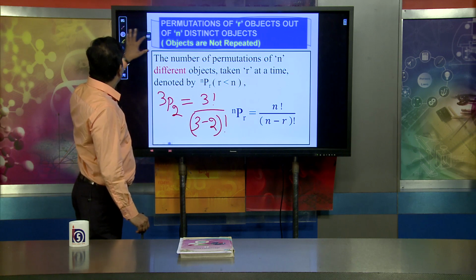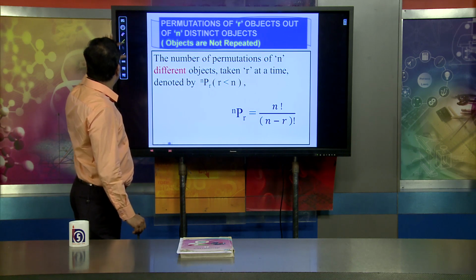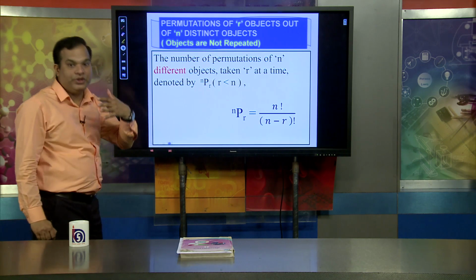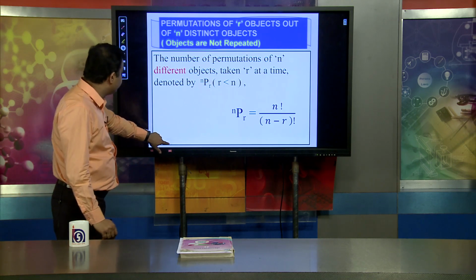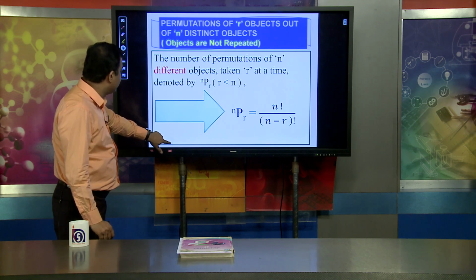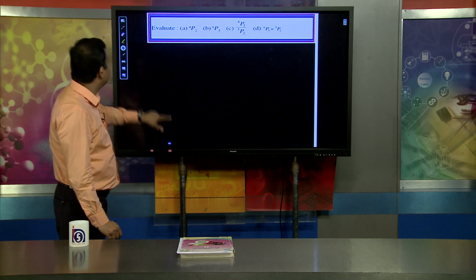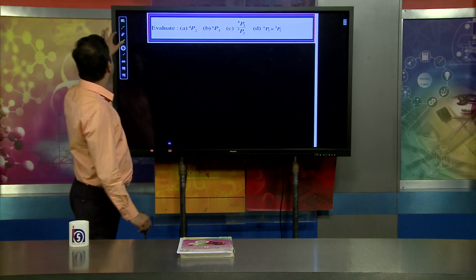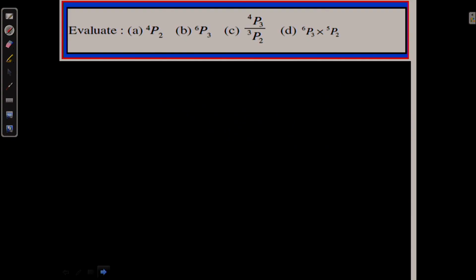Now we have to see how to use it in our day to day life. Dear learners, that is a very important thing. Suppose we are going to find the value of 4P2.